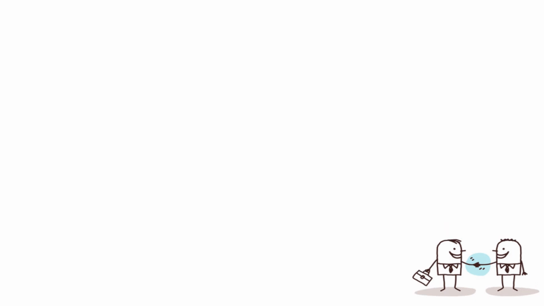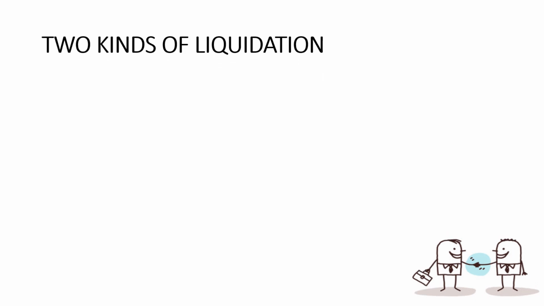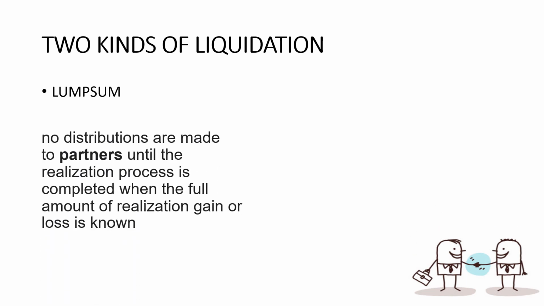Okay, so let's proceed. There are two kinds of liquidation. Number one is the lump sum liquidation, which we have discussed in our previous videos. Under it, no distributions are made to partners until the realization process is completed, when the full amount of realization gain or loss is known. So under lump sum liquidation, we normally sell all the non-cash assets and convert them first into cash. Then we pay our outside creditors and liabilities, and whatever remains will be divided among the partners in accordance with their P&L ratio.